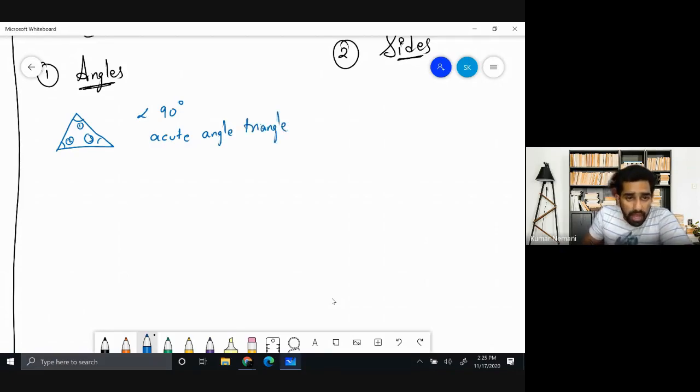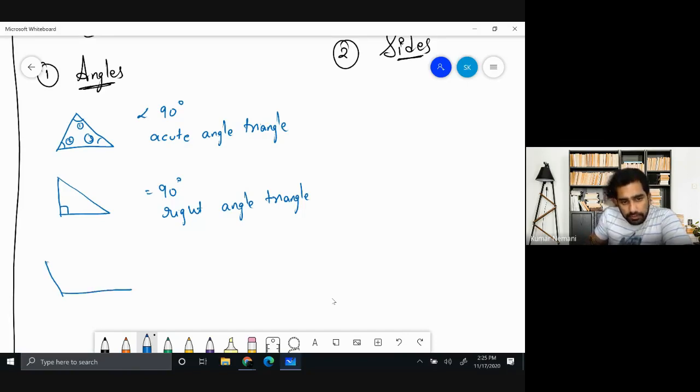If one angle is equal to 90 degrees, it is called a right angle triangle. If one angle is greater than 90 degrees, it's called an obtuse angle triangle.